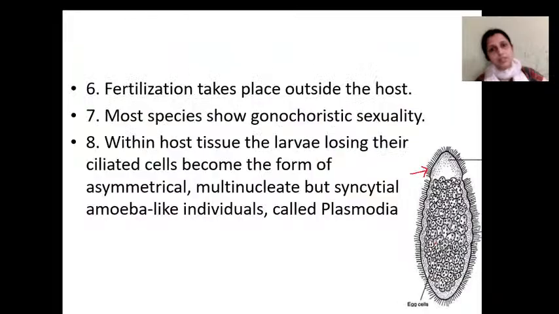Now, Rhopalura is an endoparasite. Females are larger than the males. The body of the female is filled with a mass of eggs, and the body of the male is filled with sperms. Fertilization takes place outside the body of the host, and the zygote develops into a ciliated larva.